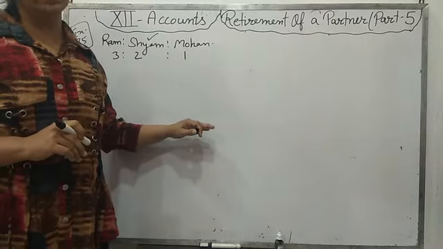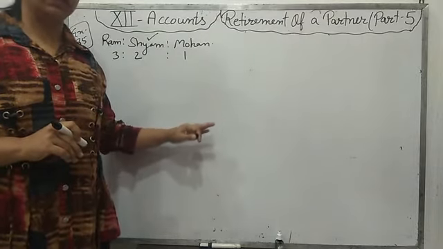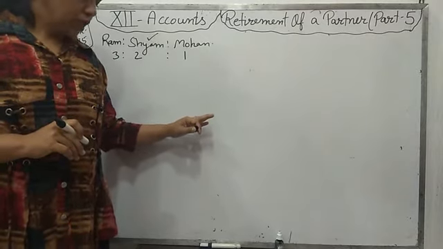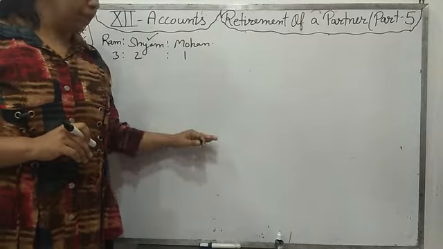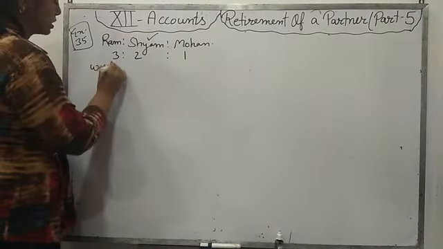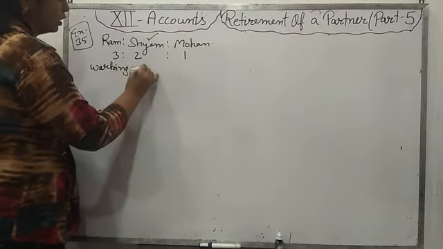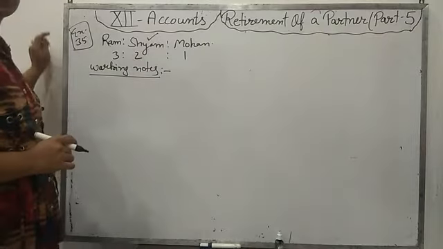The balance sheet is removed from the syllabus at the time of admission as well as at the time of retirement. So we have to make only the revaluation account and the partners' capital account. Then all the calculations you have to do in the working notes. We will find out the amount of goodwill in the working notes.